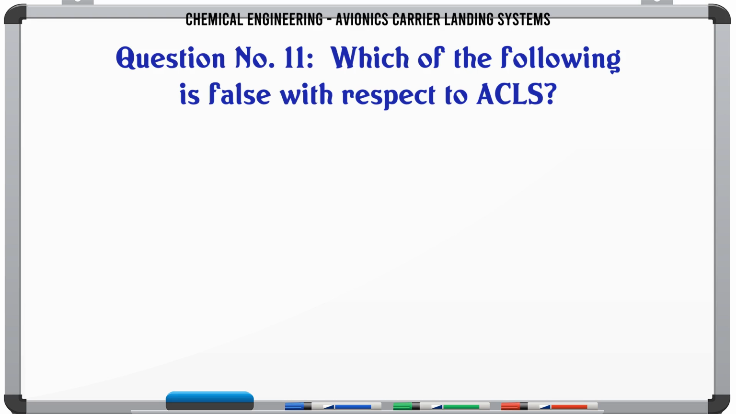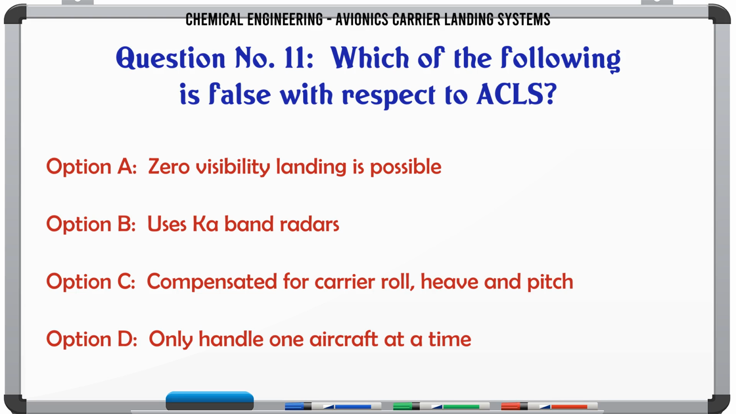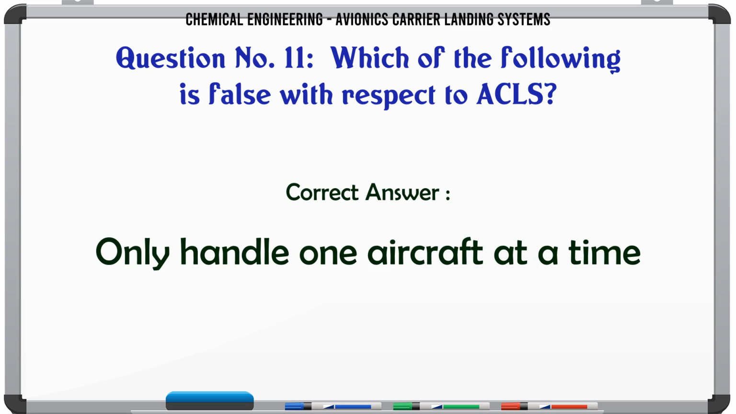Which of the following is false with respect to ACLS? A. zero visibility landing is possible. B. uses Ka band radars. C. compensated for carrier roll, heave and pitch. D. only handle one aircraft at a time. The correct answer is only handle one aircraft at a time.